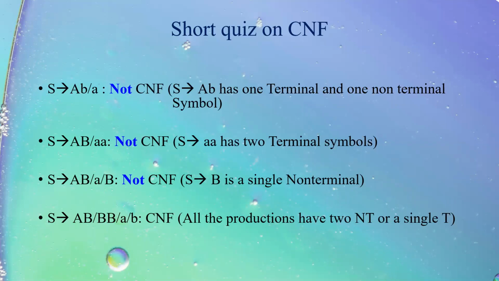If I say capital A, capital B, or A, or capital B only, not in Chomsky normal form, because we have capital B as single non-terminal. Capital A, capital B, or BB, or a, or b. This is in Chomsky normal form. Why? Because on right side we have capital A, capital B, two non-terminals, or capital B, capital B, two non-terminals, or a, single terminal, or b, single terminal.